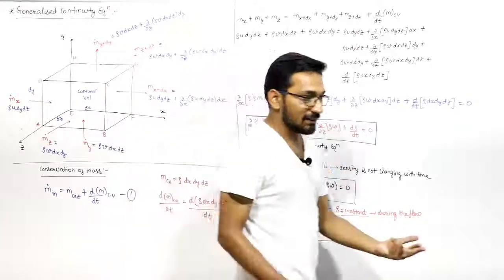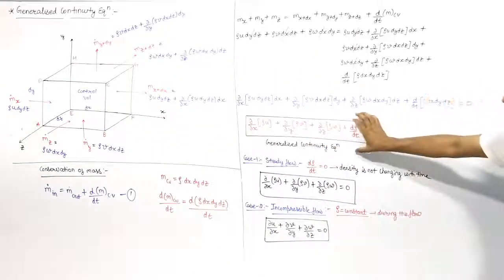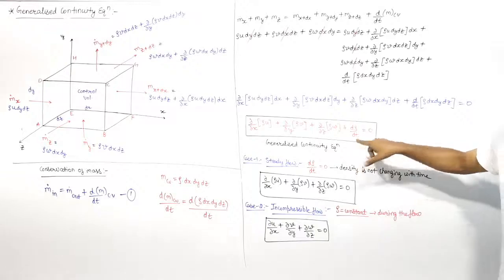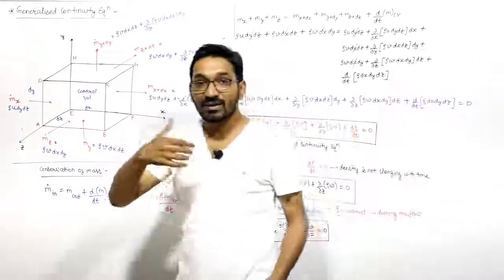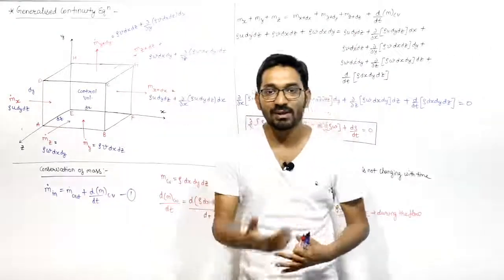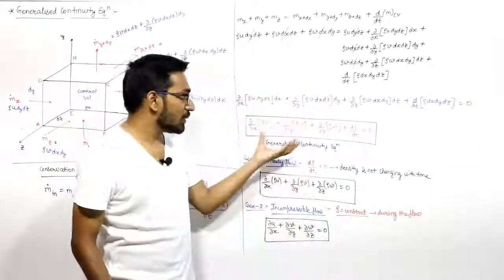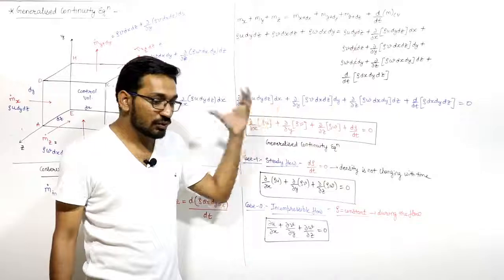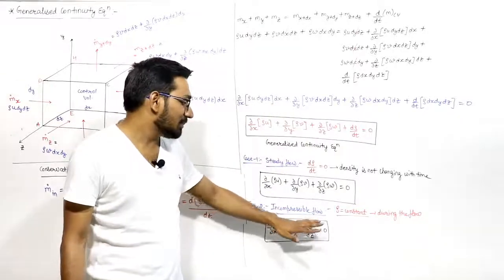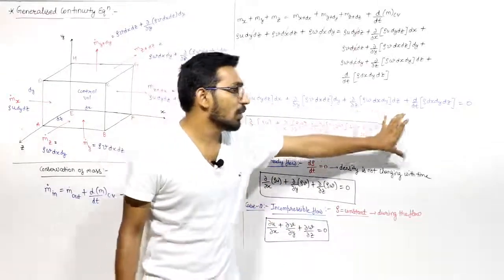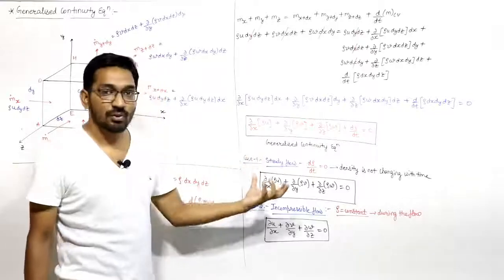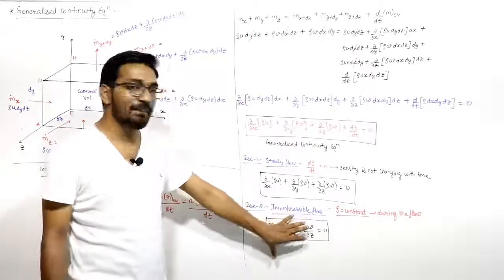Flow may be unsteady, but in the continuity equation, we have only one term of time, right? There are so many fluid parameters, acceleration is there, velocities are there, that can change with time during the flow. In this equation, we don't have that term. So don't judge that for the incompressible flow, because density is constant, this term goes, that means flow is steady flow. No, this is not the case. Flow is incompressible only.